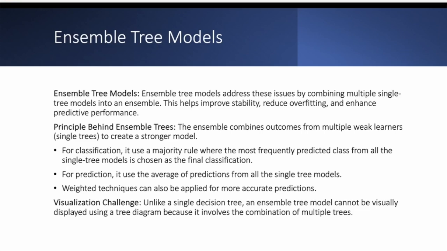For classification, we use majority rule, where the most frequently predicted class from all of the single tree models is chosen as the final classification. For prediction, we use the average of the predictions from all of the single trees. Sometimes we use weighted techniques, but this is not in this class. The problem with unsampled tree models is the visualization. It's not easy to visualize every single tree because we are growing hundreds of trees until we come up with a final outcome.